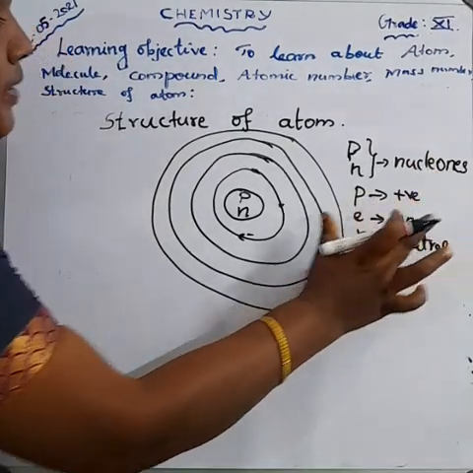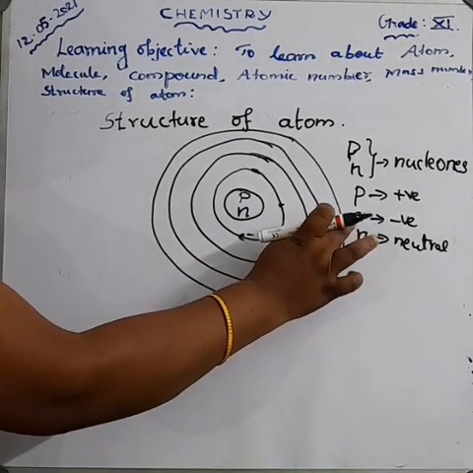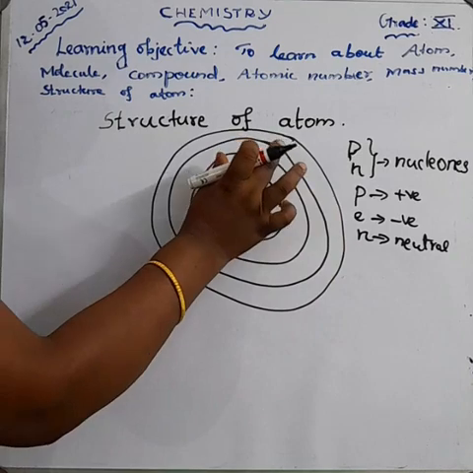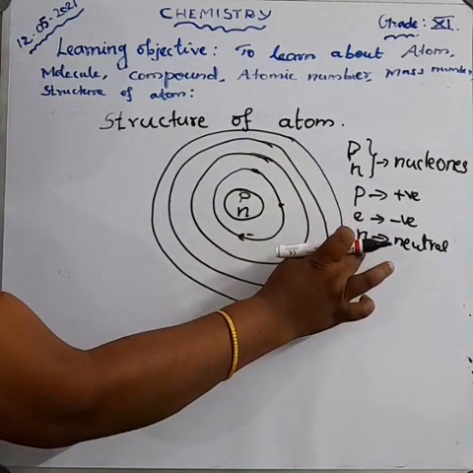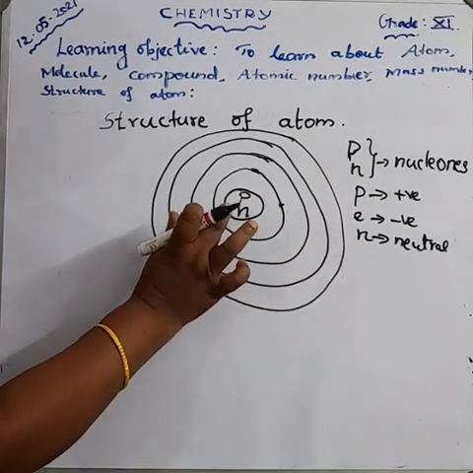These are the charges of the particles of an atom. Proton, neutron and electrons we call the fundamental particles of an atom.